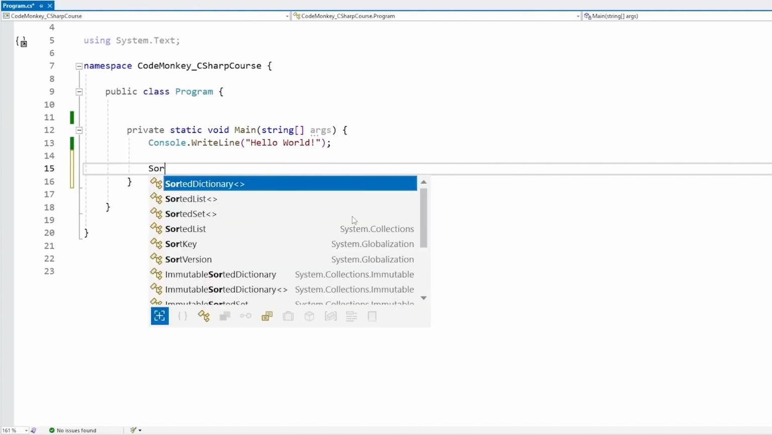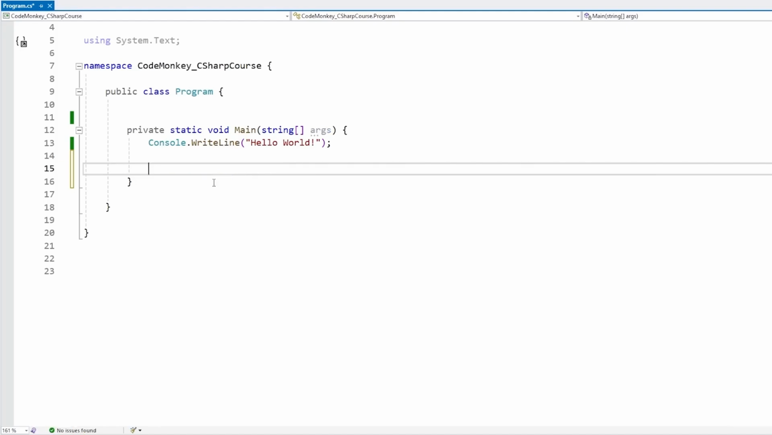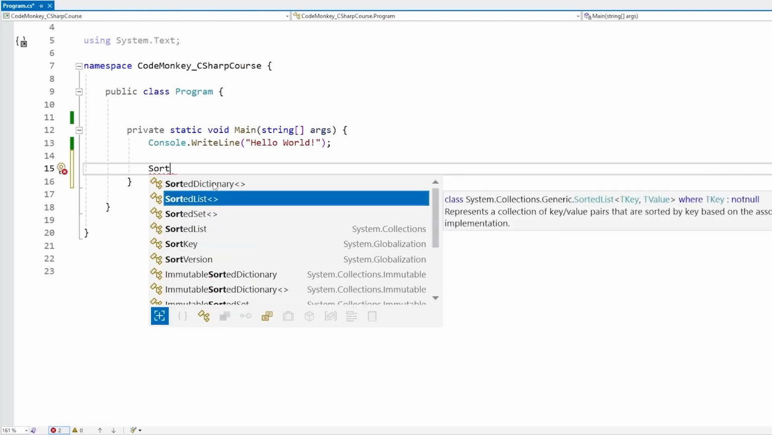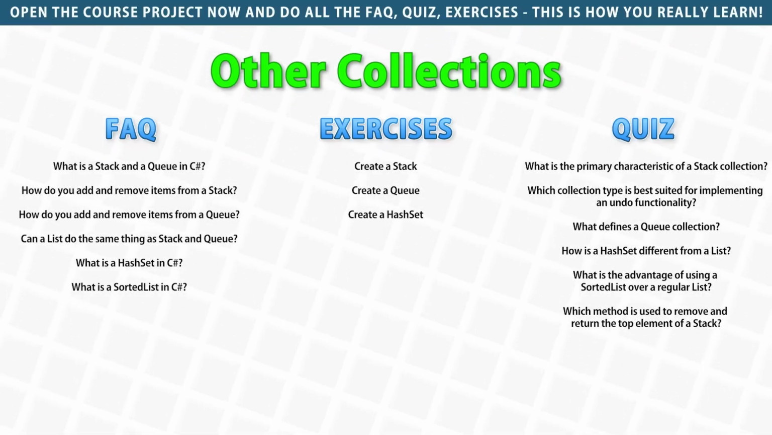The next one, we have the sorted list. This one, pretty simple. Like the name implies, this is the same as a regular list, but it gets sorted automatically. So you can make a sorted list of int. Another collection is a sorted set. So this one, pretty simple, same thing. It records a set of elements, and it is constantly maintained in a sorted order. Alternatively, you also have a sorted list. This one has a key value pair. Then you have the sorted dictionary and so on. So there's a bunch of collections that serve various purposes.